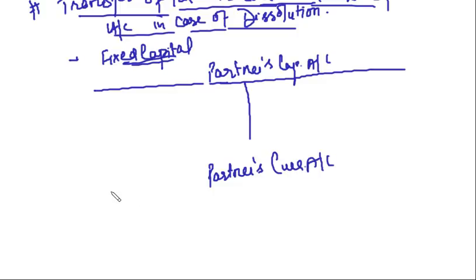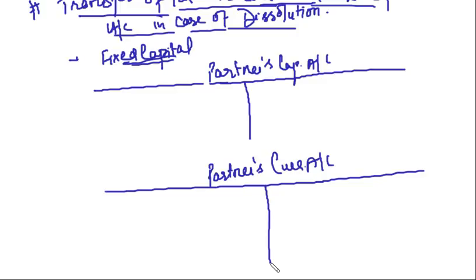This is the very basic of partnership that we did in the first chapter. The partners' capital account was fixed. We cannot change it until fresh capital was introduced or capital was withdrawn. No other transaction was done in partners' capital accounts.